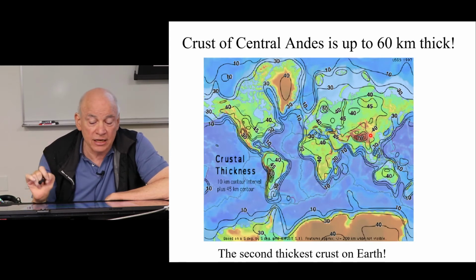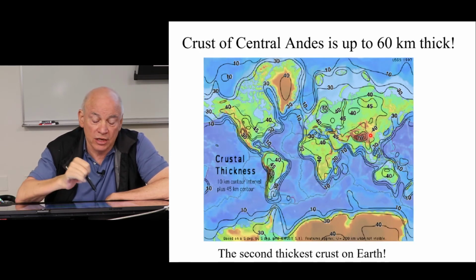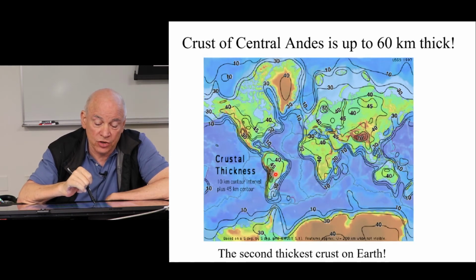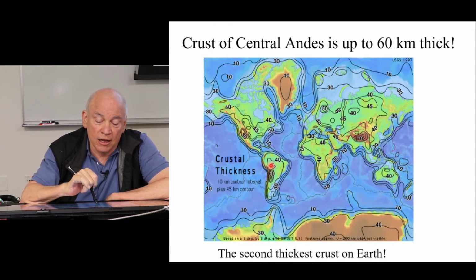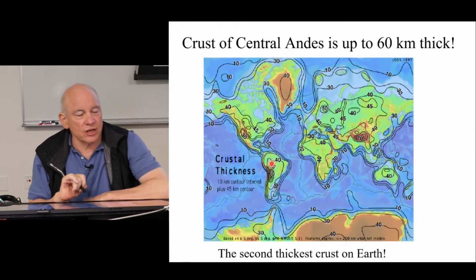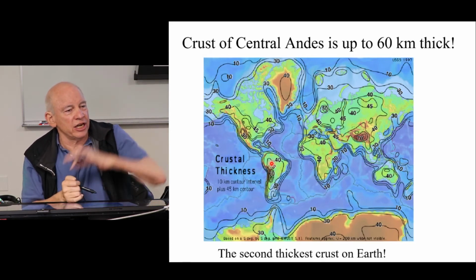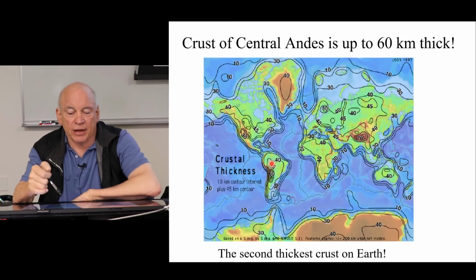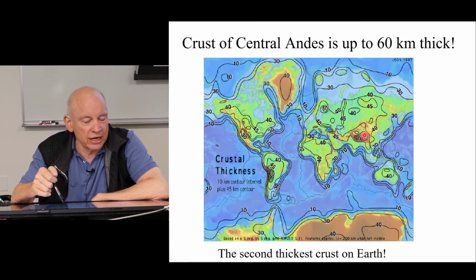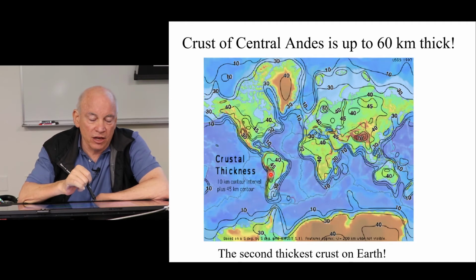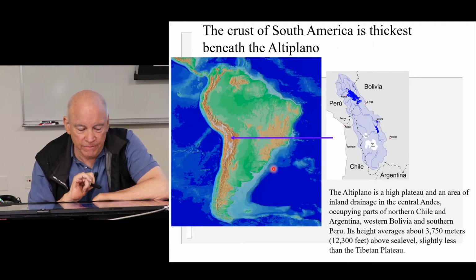And the second thickest crust in the world is here beneath western South America, in what's called the Altiplano region. So thick crust usually stands high. The Tibetan Plateau is the highest plateau in the world. The Altiplano is the second highest.